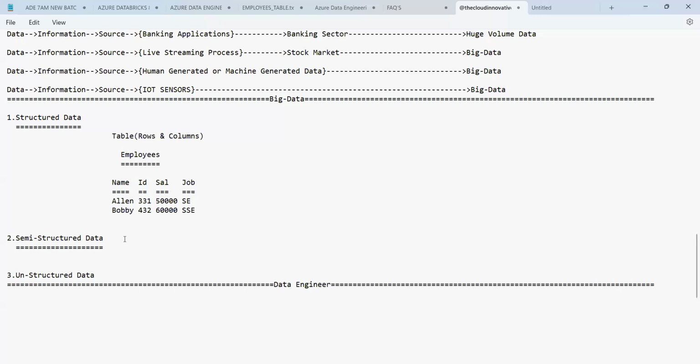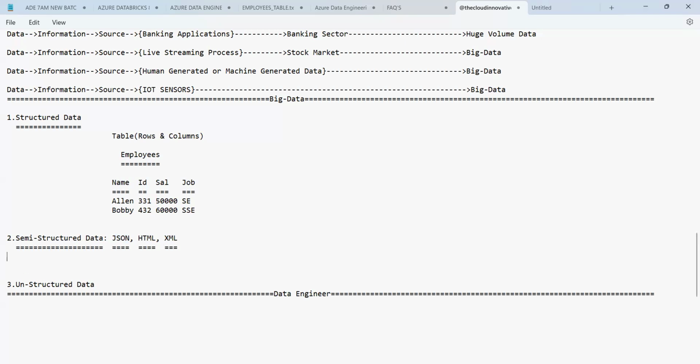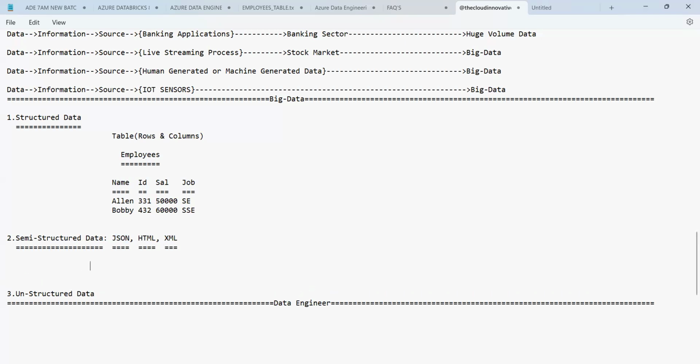So what formats come under semi-structured data? All the JSON formats, all the HTML formats, all the XML formats, and many more. All of them come under semi-structured data only. JSON, HTML, and the next one, XML, etc.